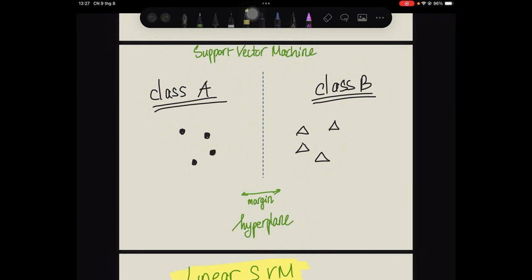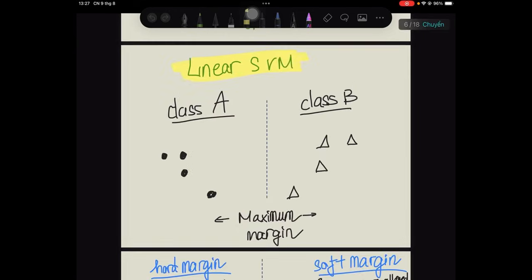There may be many possible boundaries, but SVM asks a more sophisticated question. Can we find the boundary that separates the groups while creating the largest possible margin between them? That margin matters. The observations closest to the boundary are particularly important. These are called the support vectors. If the data can be separated with a straight line, then we have a linear SVM. In a two-dimensional example, that boundary is a line. In higher dimensions, it becomes a hyperplane.